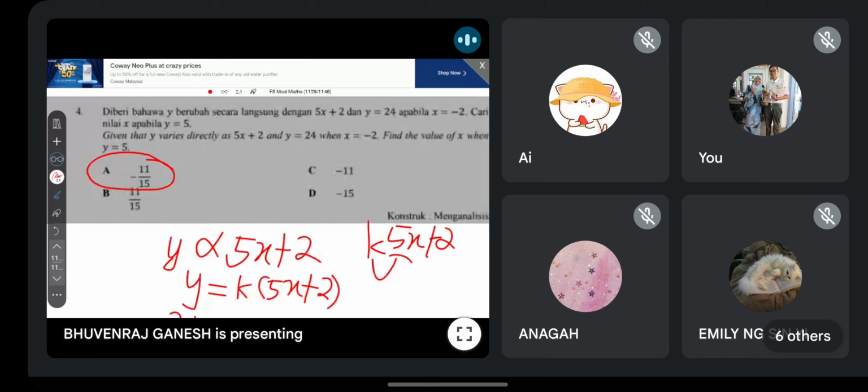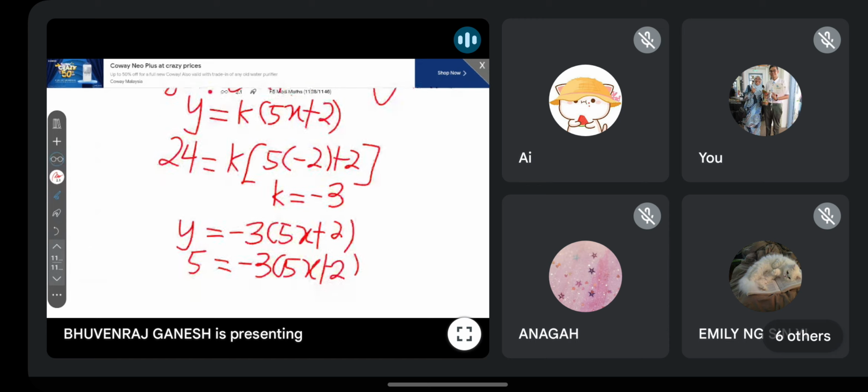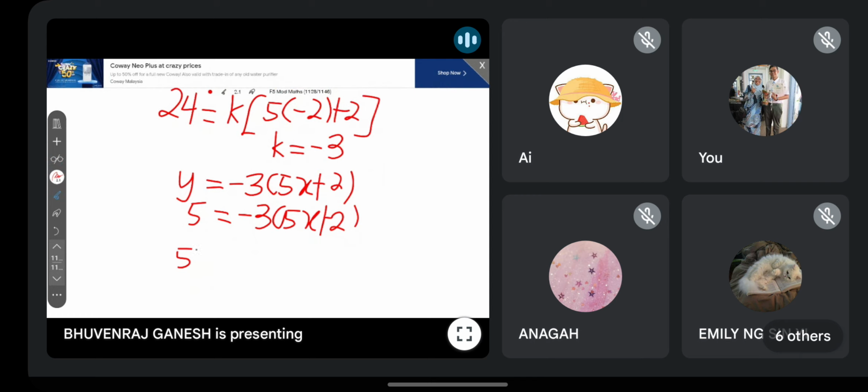Okay, then they ask you find x when y is 5. So y is 5, find x. Okay, you can give answer in fraction. So first step, this one algebra only lah. 5x plus 2 equal to negative 5 over 3.